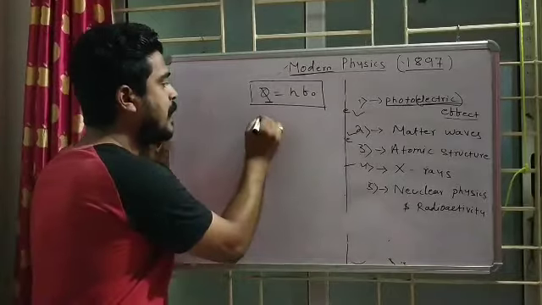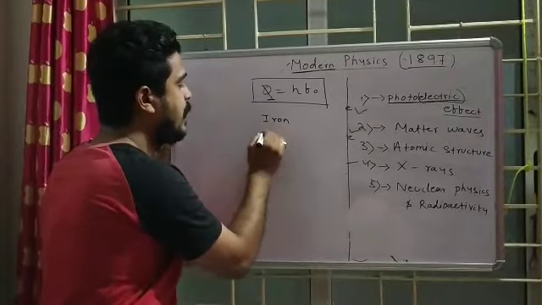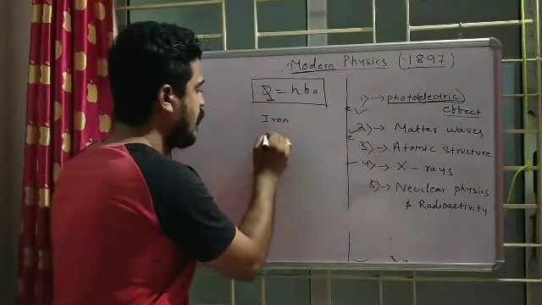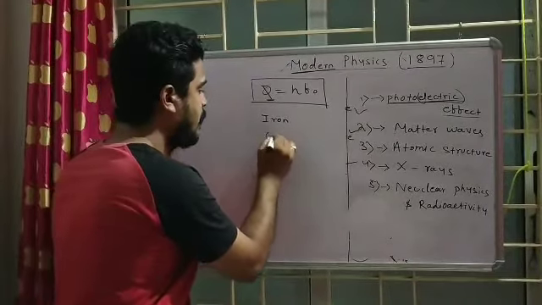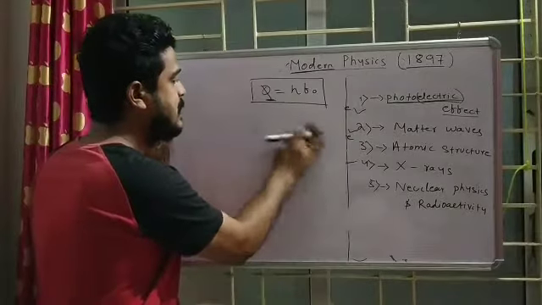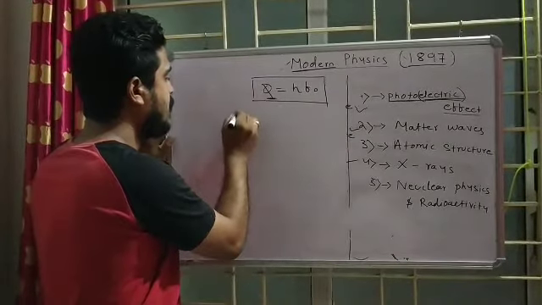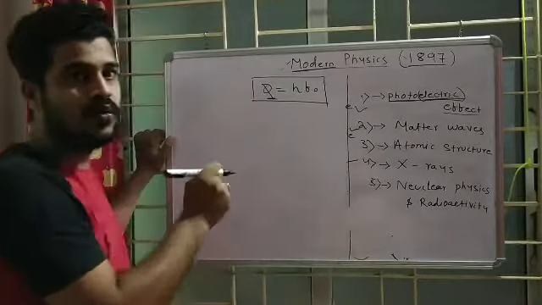Suppose my metal is iron, or copper; different metals I can take. For different metals the work function value is different. And what is the work function? The work function is the minimum amount of energy required to leave the surface.